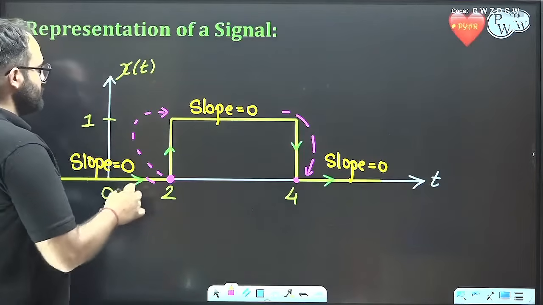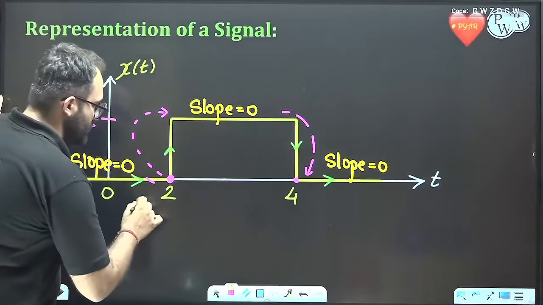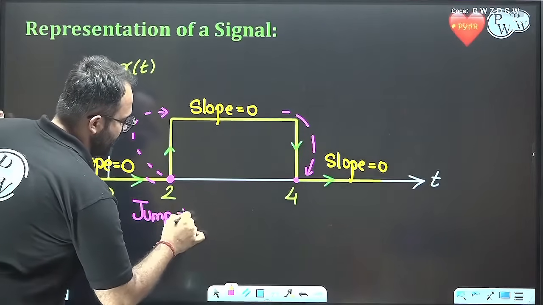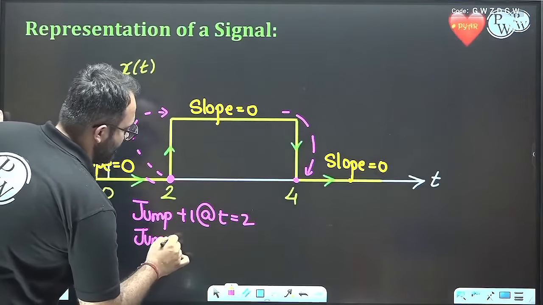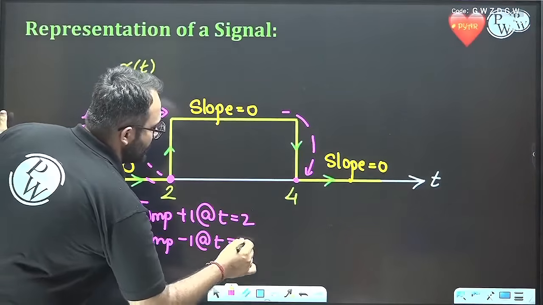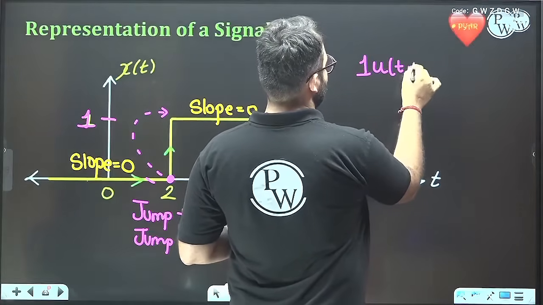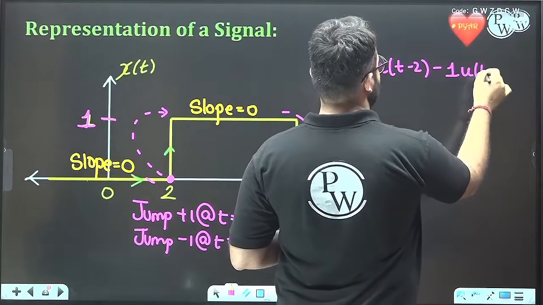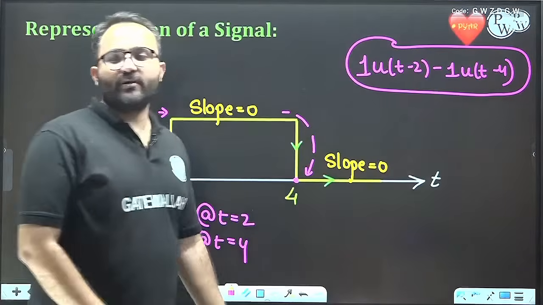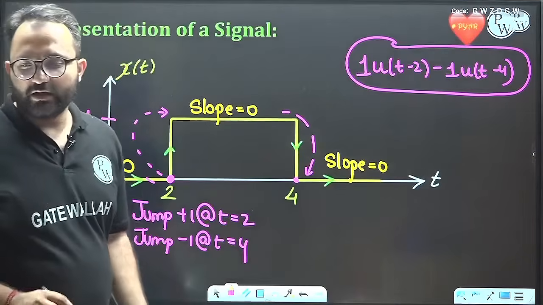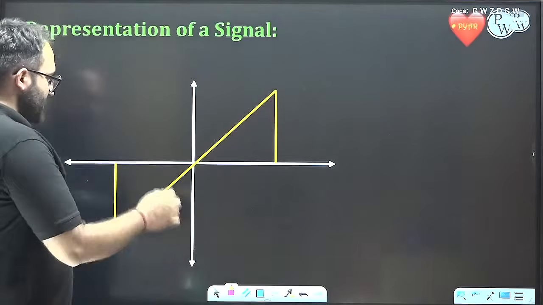So what is this? Height is 1. So what is upward? It is going upward. So it is jump of plus 1 at t equal to 2. And it is jump of minus 1 at t equal to 4. So we will solve this. So jump of 1 at t equal to 2, jump of minus 1 at t equal to 4. This is the result. I hope all of you are able to do it. Everyone is able to do it. Great. So let's represent this signal also.